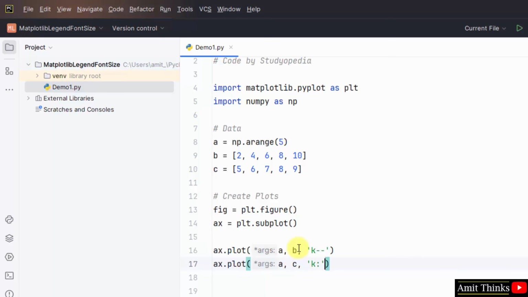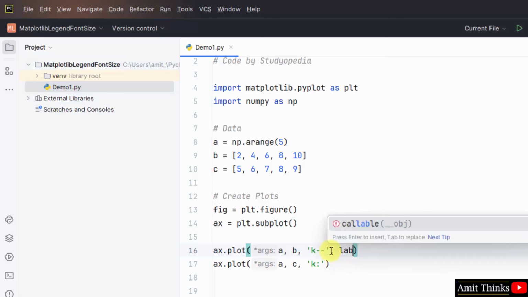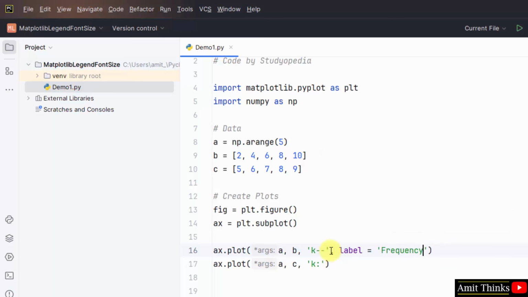K means a black line, and the following means a dashed black line. This will create a dotted black line. And the labels: one would be frequency and another one would be period.